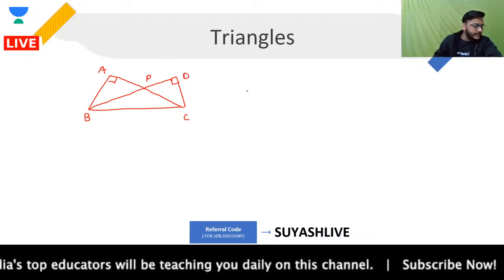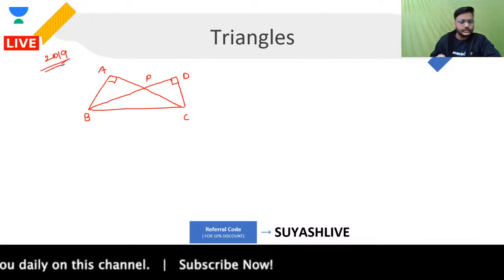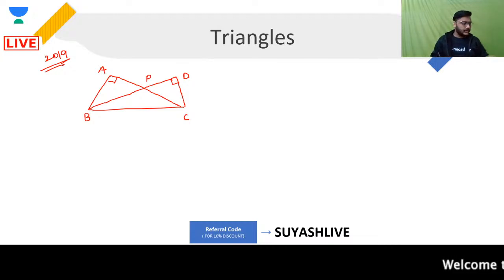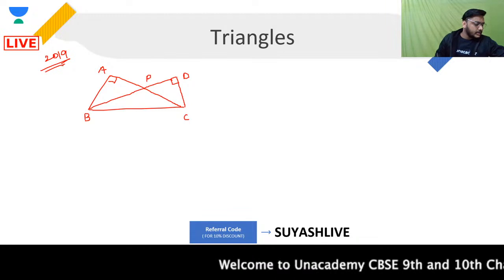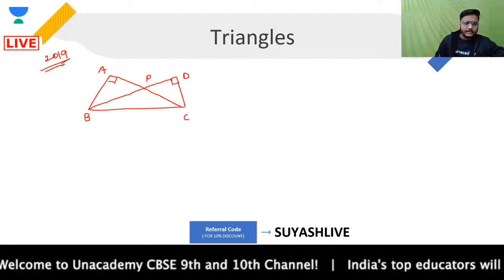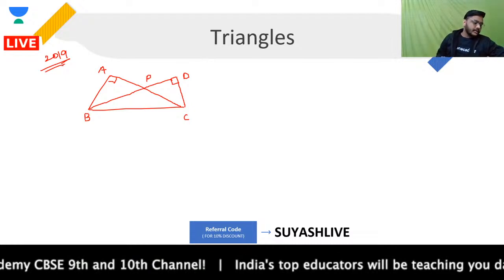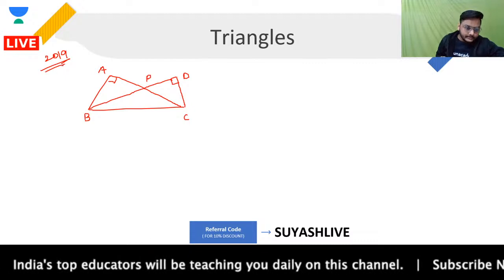Okay guys, this is the figure that is given to me. This question appeared in your 2019 examination. So this is very important from examination point of view, and you can actually get a good level of confidence in this. So in this particular figure, we have been given what? That two triangles BAC and BDC that you can see over here, they are actually having right angle at point A and D, right?